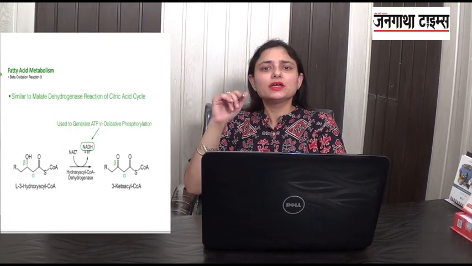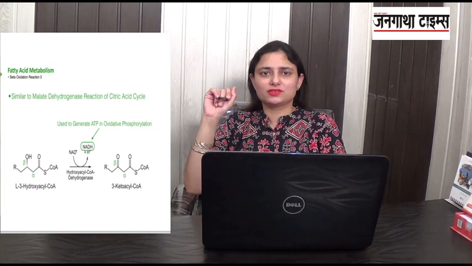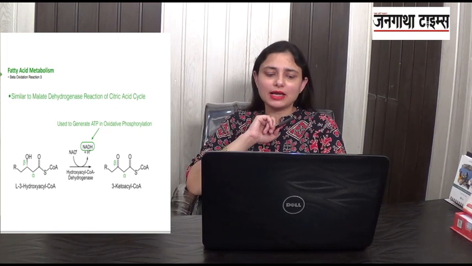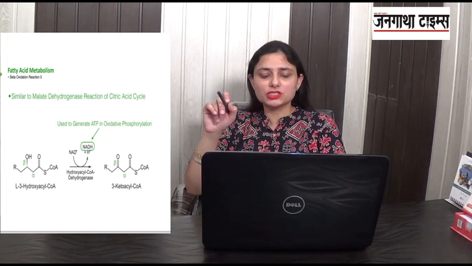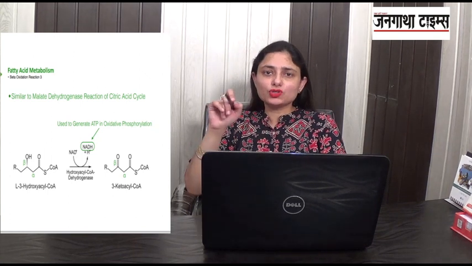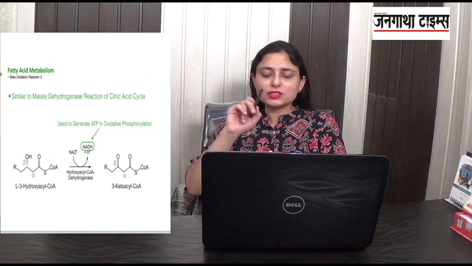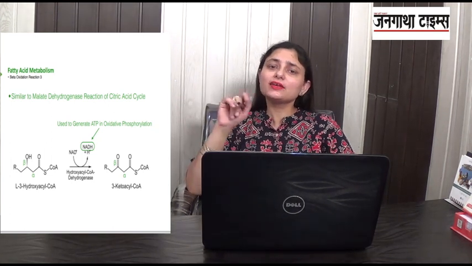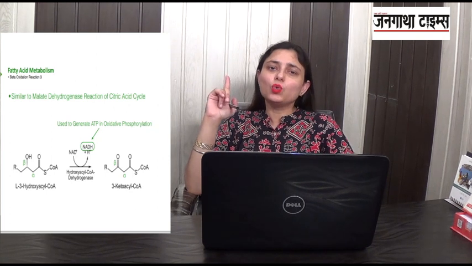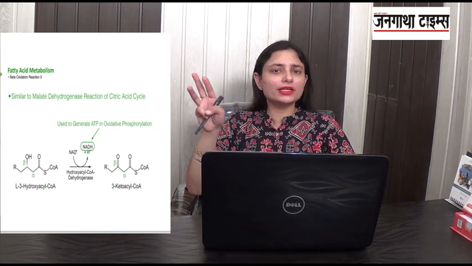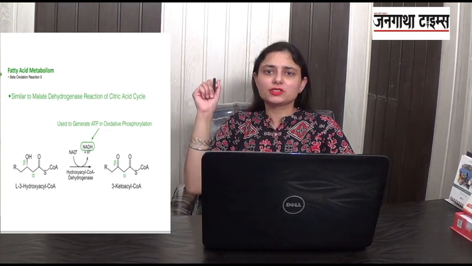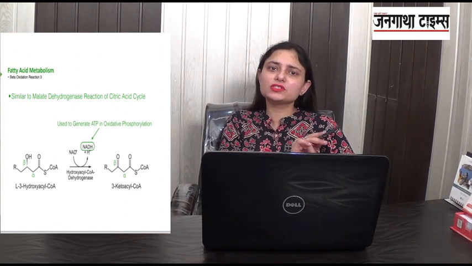Now this enters the third step. Which is the third step? The third step is again oxidation. Another coenzyme A will be added to this. In this oxidation, L3-hydroxyacyl coenzyme A will be converted to 3-ketoacyl coenzyme A. And here NADH will be produced. One NADH produces how many ATP? 3 ATPs. So one NADH will generate 3 ATP molecules. And what is the enzyme which is catalyzing this reaction? Again, take the name of the substrate.